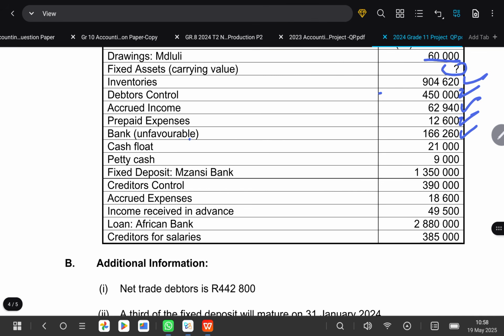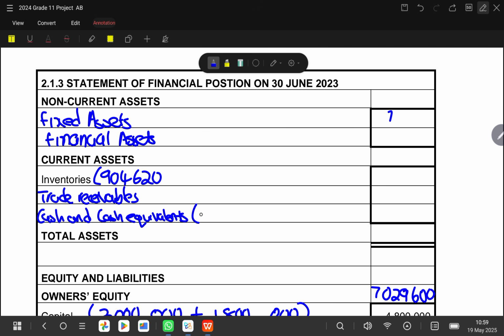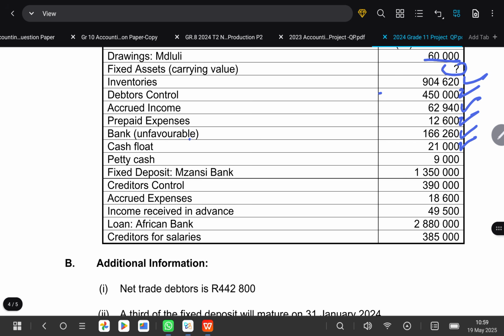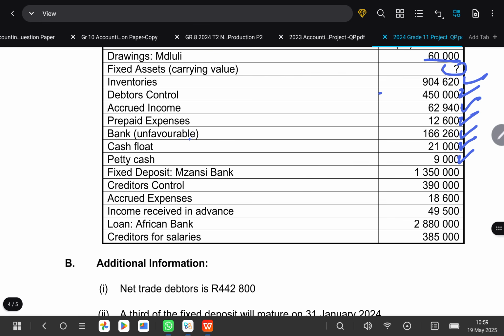So okay, I've recorded it correctly. And then our cash flow for 21,000 is part of cash and cash equivalent. So under cash flow we'll have that 21,000, and then after this we are going to have petty cash for 9,000. So that petty cash of 9,000 will come here. We'll say plus 9,000, and then from there we check.